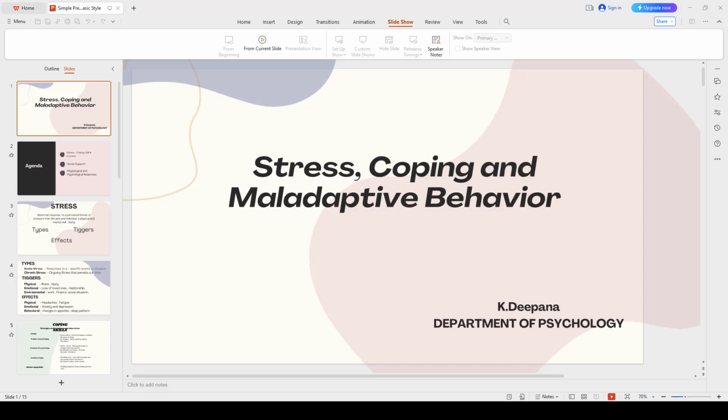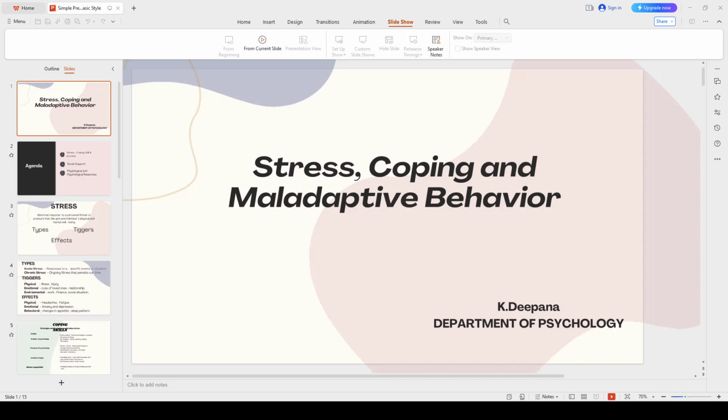The next one, very important for a coping strategy, is social support. Social support is emotional, informational, and tangible support from others. We have types, sources, benefits, and building resilience, which is important in social support. Emotional support has three categories: listening, empathy, and encouragement. Then instrumental support is nothing but practical help and financial assistance. Third one is informational support. Informational support is about advice, guidance, and education.